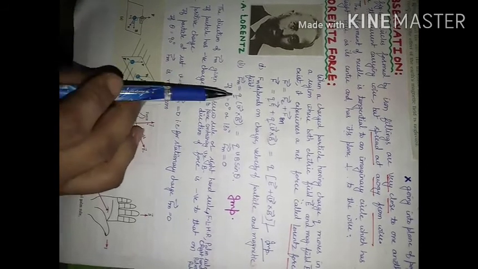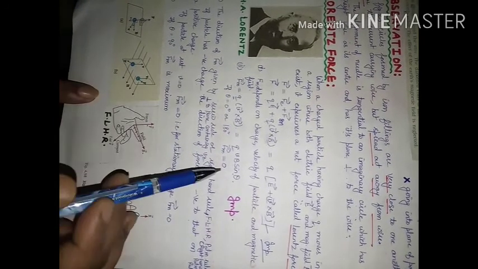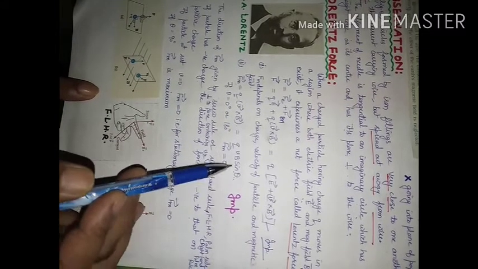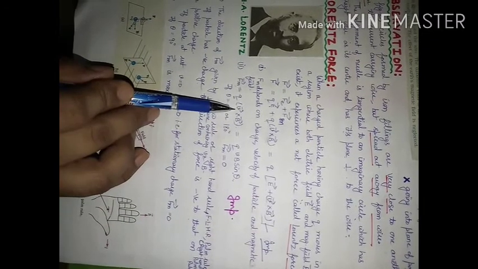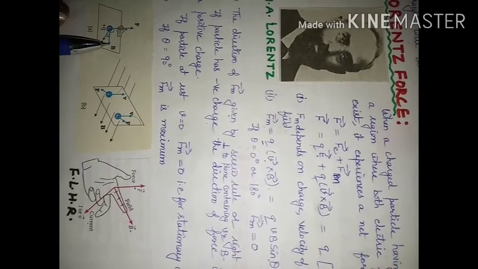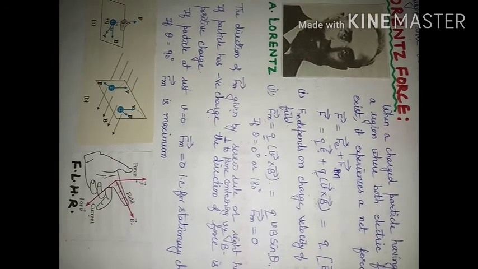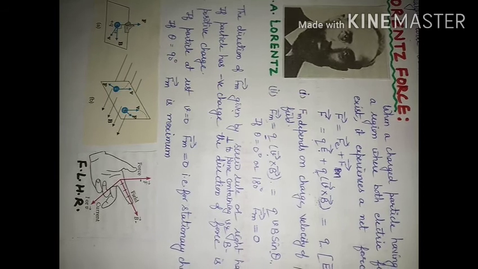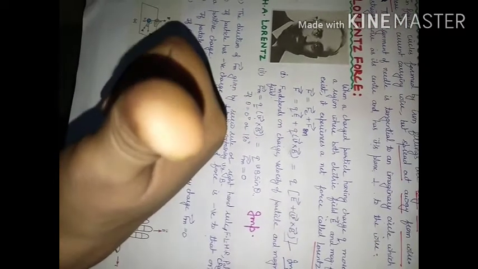And when will this force be maximum? If theta is 90 degrees, then this force is going to be maximum. So in this figure, what I have shown is a particle with velocity v moving, making an angle theta with the magnetic field. If you are using the right hand rule, you will curl the fingers of your right hand from V to B. So your thumb will point in the direction of force.